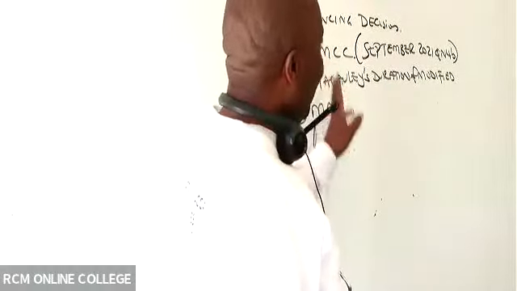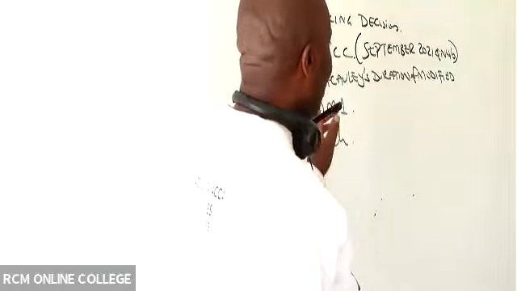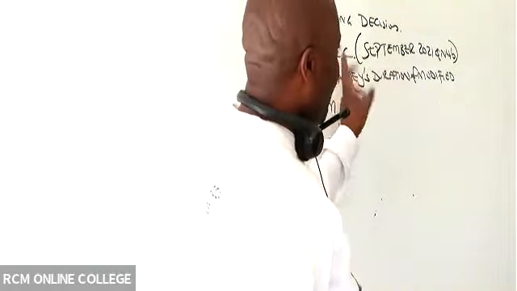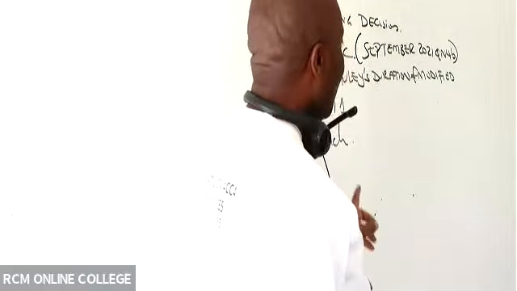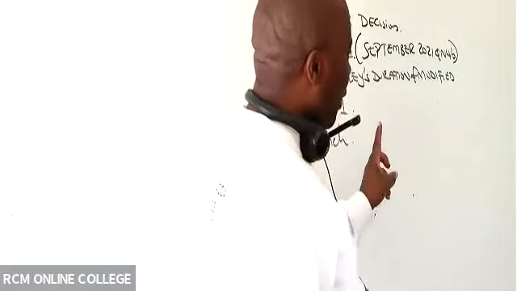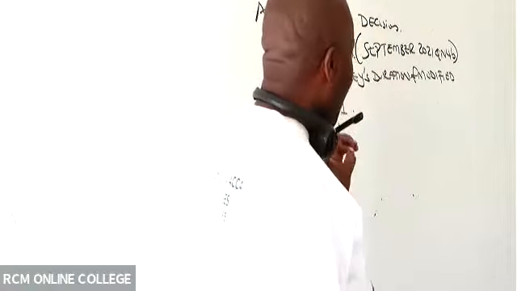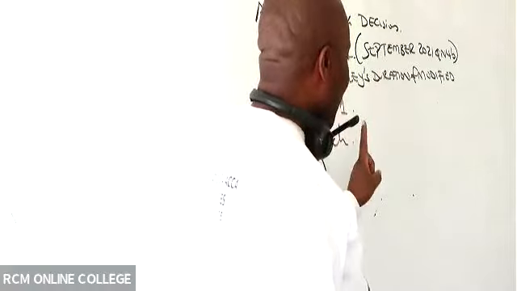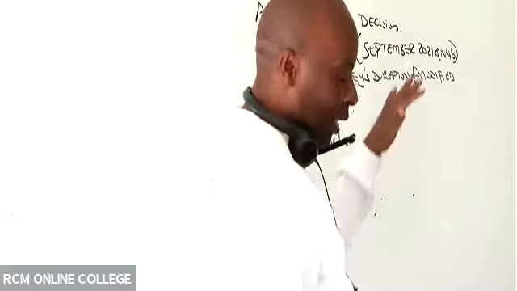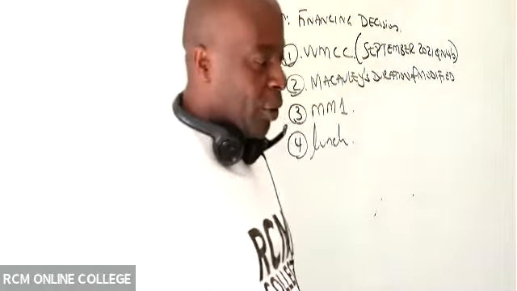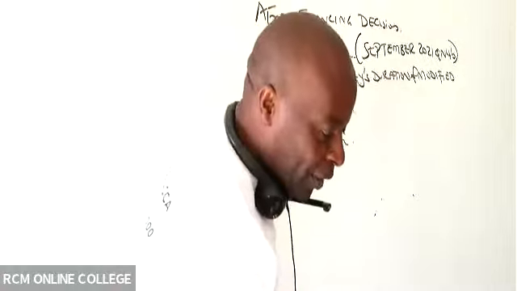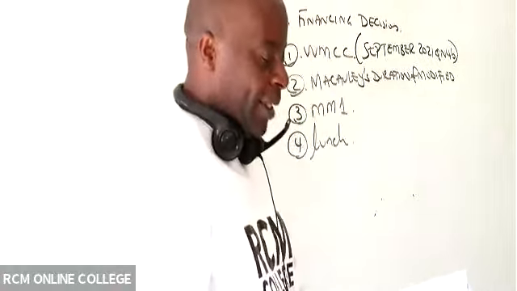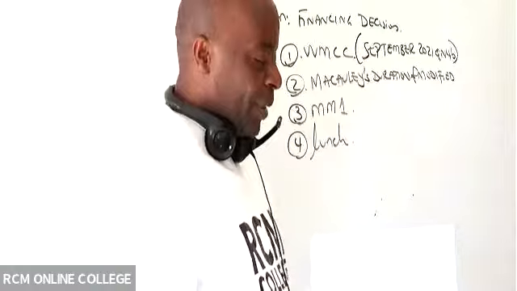Revision of financing decisions, of which I'll be able to take you through the WMCC. I'm using the September 2021 question number 4B. Then we have Macaulay's duration and its modification. Then we have Modigliani and Miller 1. And then, of course, we shall be able to crown everything by going out for lunch. Only 4 items. Easy items. The earlier we finish them, the better.